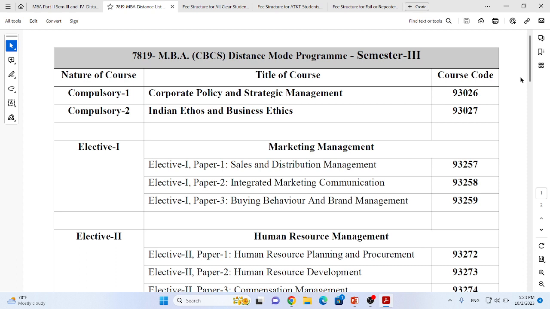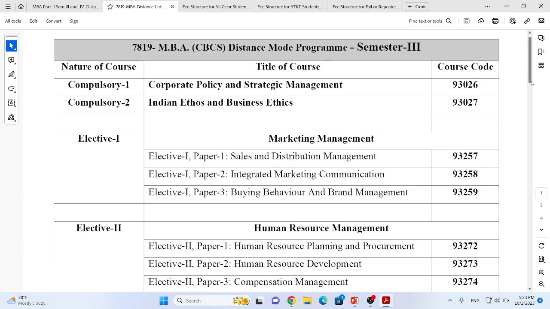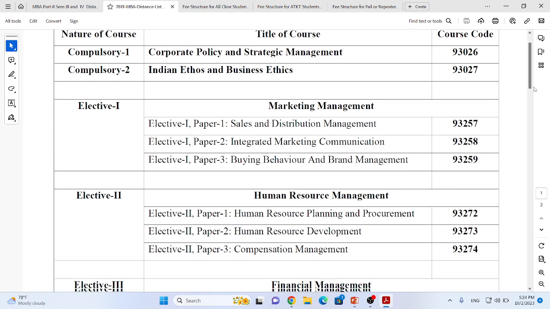For semester 3, these are two compulsory papers. One is corporate policy and strategic management, followed by its course code shown on your screen. Second is Indian ethos and business ethics. These two are compulsory ones. All have to select these subjects, or you might experience that while filling it online for the second year admission process, it will already be selected. So the student need not select it again. By default, the system has selected these compulsory papers.